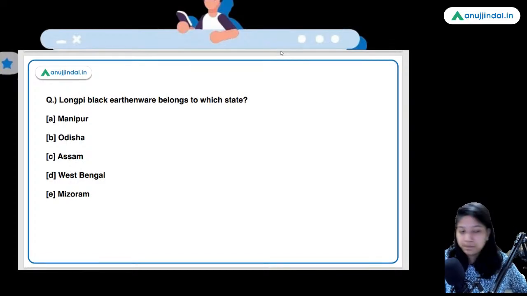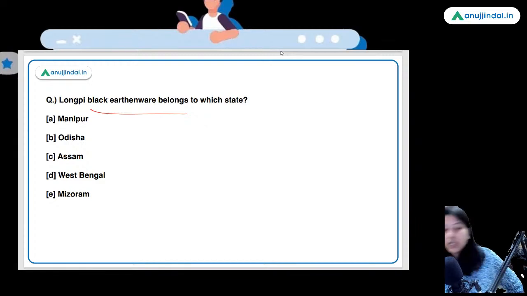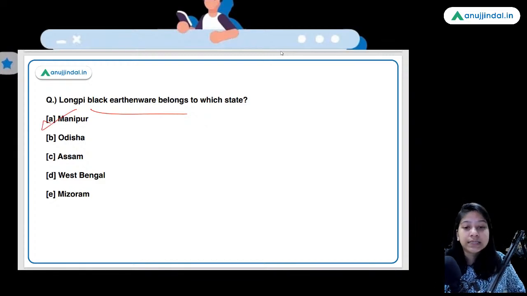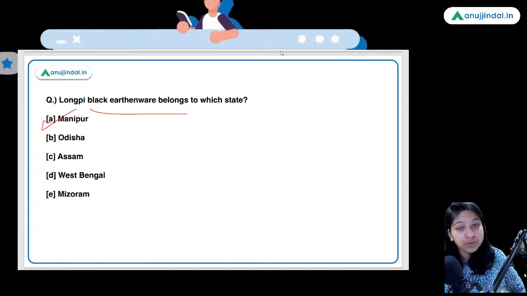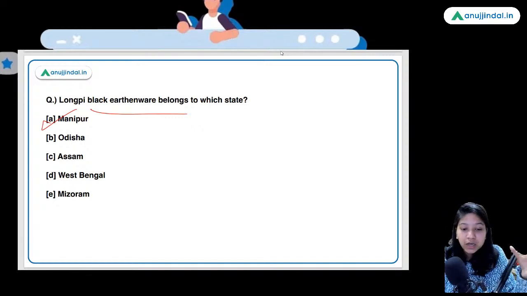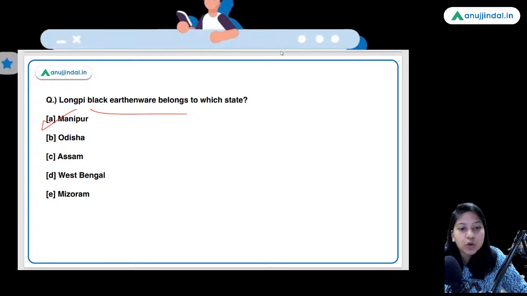Long P black earthenware belongs to which state? So guys, it belongs to Manipur. Recently the cultural map of Manipur was prepared, where all the crafts from the Manipur state have been recorded, have been mapped. So there only this Long P black earthenware was mentioned.